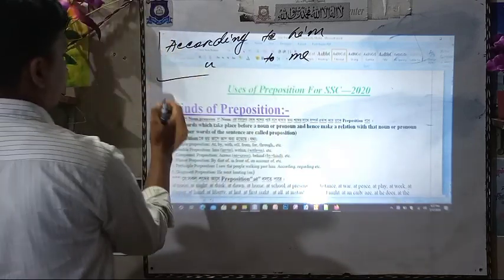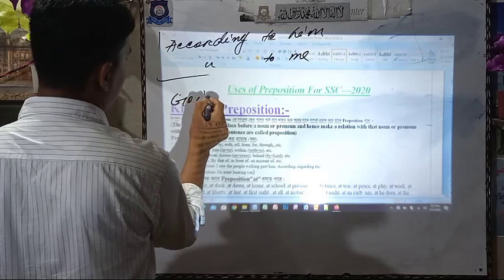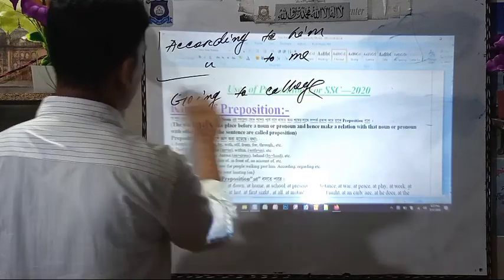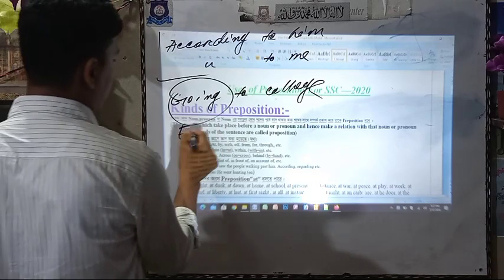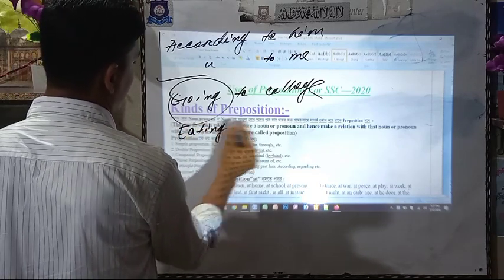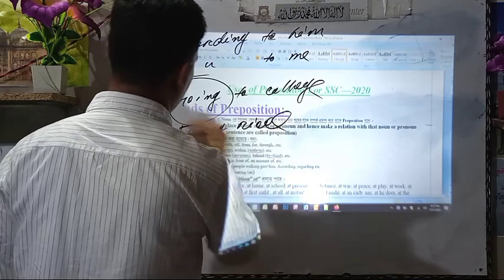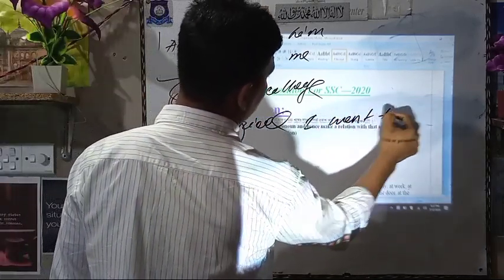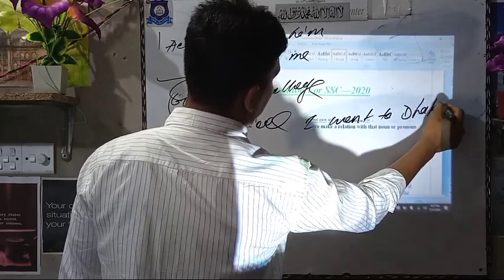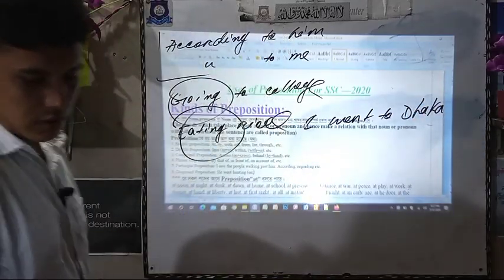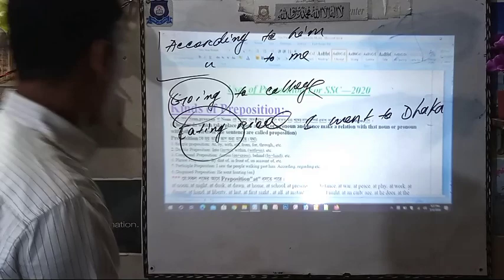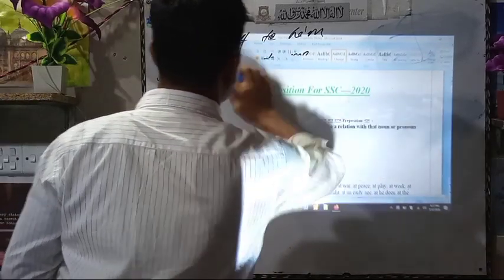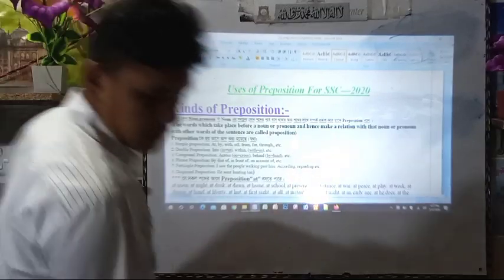Next, going to college, this is a present participle. Eating rice, this is a present participle. Eating rice, I went to Dhaka. This is called present participle and participle prepositions.